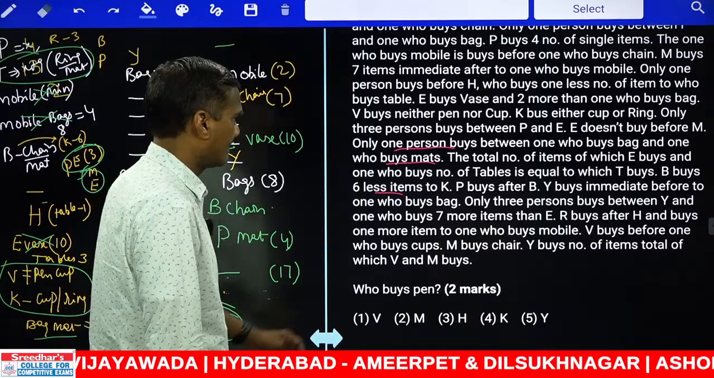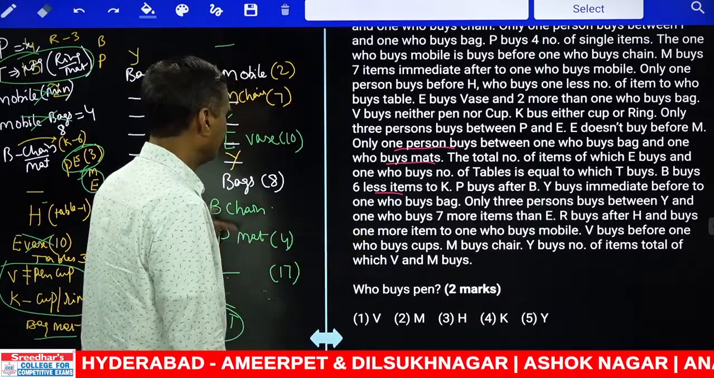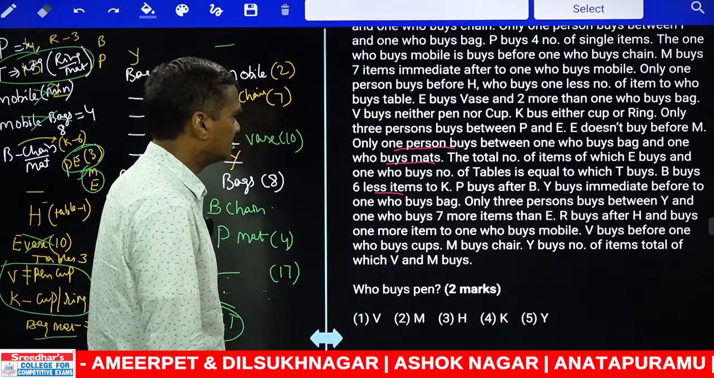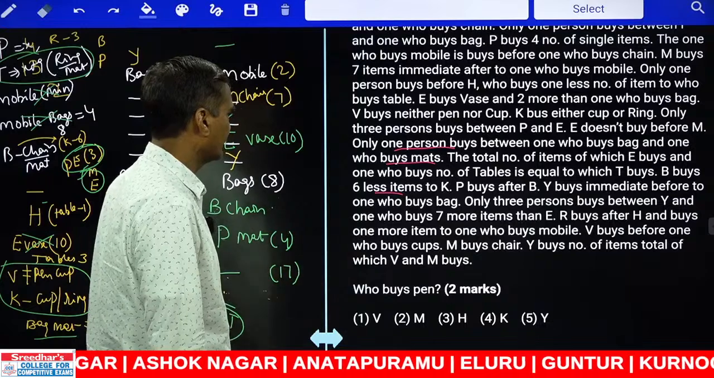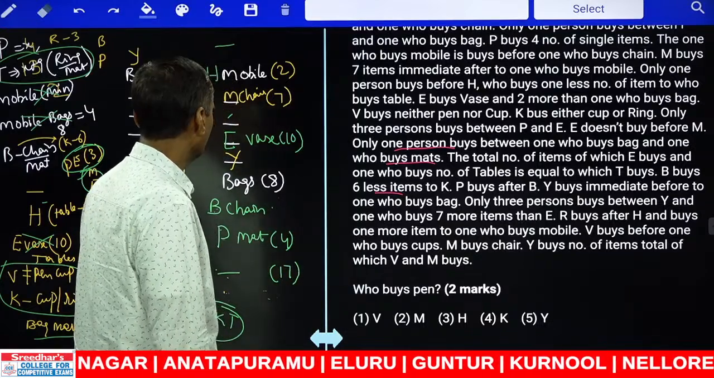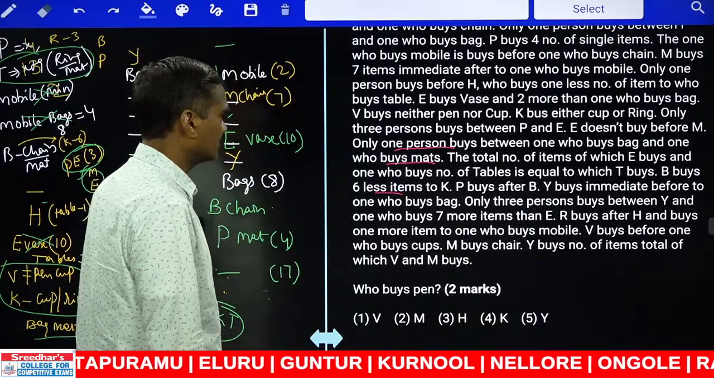And P buys after B. Now P is after B. Y buys immediately before the one who buys bag. And only 3 persons between Y and the one who buys 7 more than E. 7 more than E ante there are 3 persons.